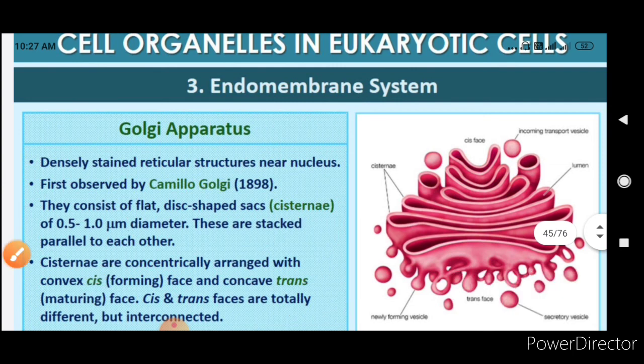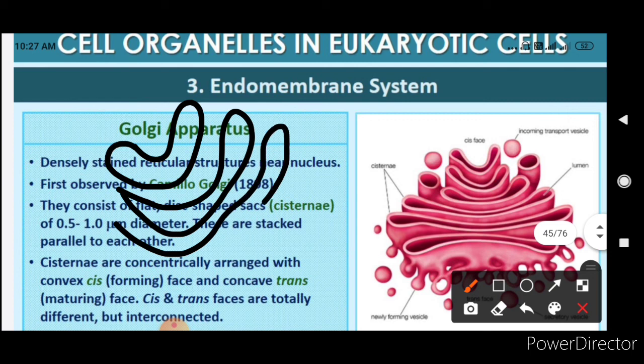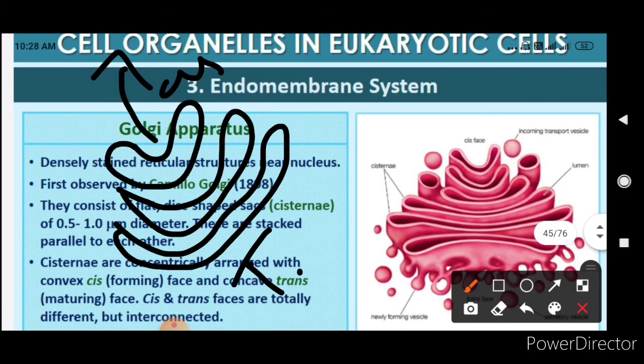So you can see here the tubular structure. This kind of tubular structure is present. So these are nothing but the cisternae. So this face is the cis face, and this is the trans face. The cis face is the convex face, and this is the concave face.